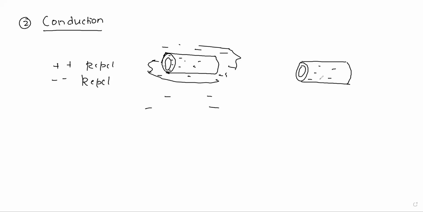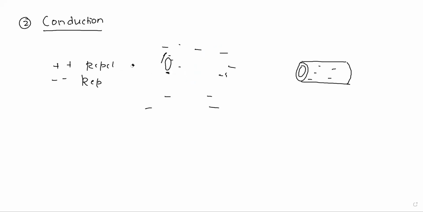Whereas in insulators, the electrons do not move because the insulator does not allow the electrons to move. They are localized. The charges are localized and they remain inside. Therefore, it is called an insulator. Whereas here it comes to the outermost layer of the material. Therefore, it is called a conductor. By understanding these two concepts, we'll go to the process of conduction.